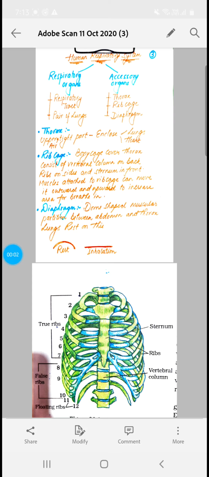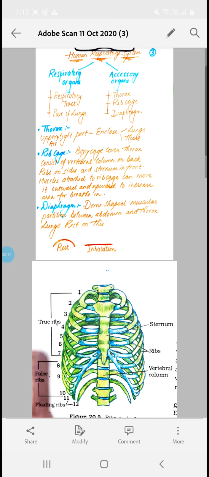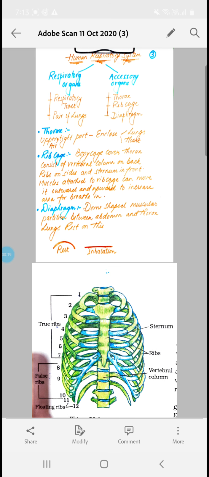Good afternoon, students. Today we will start with the new topic, that is human respiratory system. Now, as we all know, human beings are the most advanced type of living organisms present on the earth. So they have specialized systems which control and perform different kinds of functions. So here comes the respiratory system.